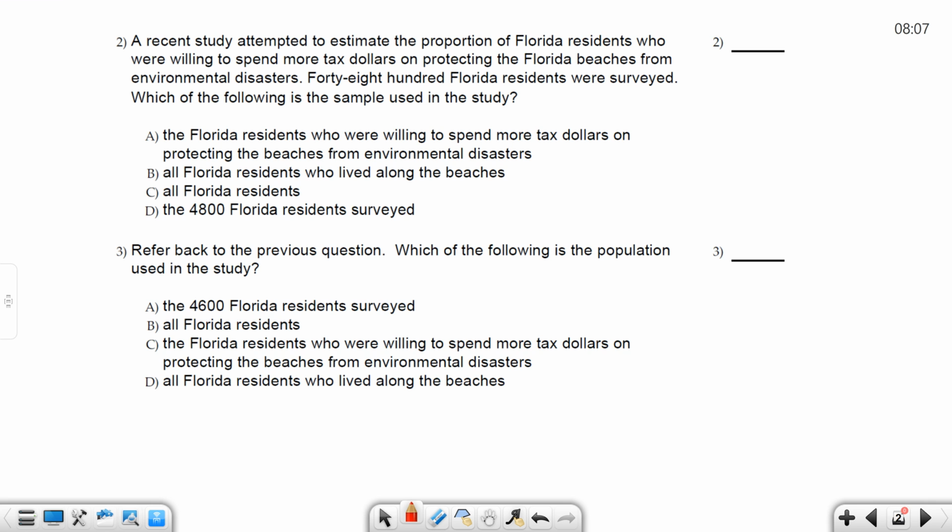So if you look at that, what's the sample? Just without reading the choices. What's the sample? The ones who were surveyed. So who were surveyed? The 4,800 Florida residents. So the sample here is D. It's the ones who were surveyed. All right.